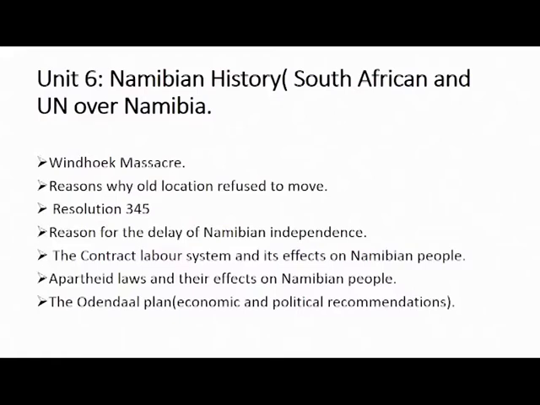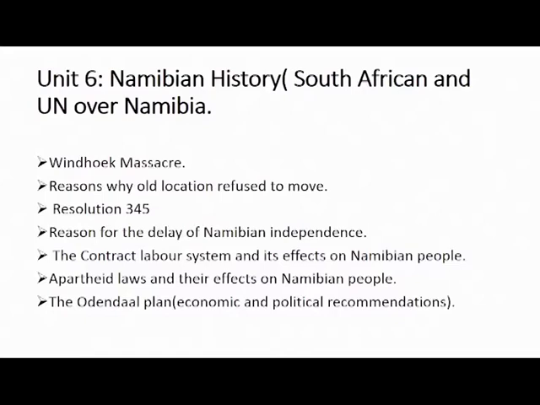You should know what happened at Windhoek massacre. You know why they forced those people to leave old location. You should know why people refused to move to Katutura when they were told to move, and the consequences of this Windhoek massacre. I have already said about this, why old location people refused to move to Katutura.